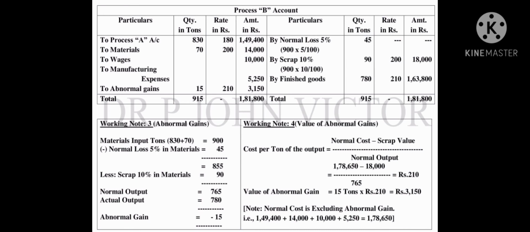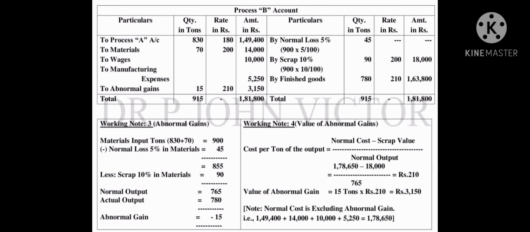But here one thing you should understand: in process A I took the total amount of process A, but here we cannot take the total value of process B, because the abnormal gain value is included and now we have to calculate it. So the normal cost is excluding the abnormal gain value. That's what I have given below as a note: normal cost is excluding abnormal gain.